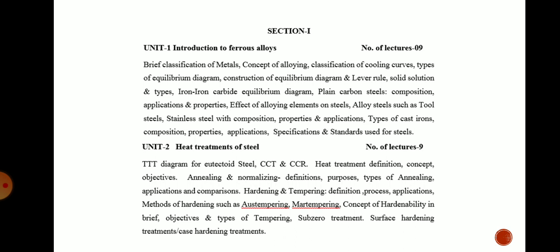The definition of purpose, types of all these four types, that is annealing, normalizing, hardening and tempering. We will also here see in this chapter the concept of hardenability in brief, its objective and types of tempering. Also we will study the surface hardness treatments, or it is also called as case hardness treatments in this chapter. So this is also very interesting and important chapter as far as syllabus is concerned.